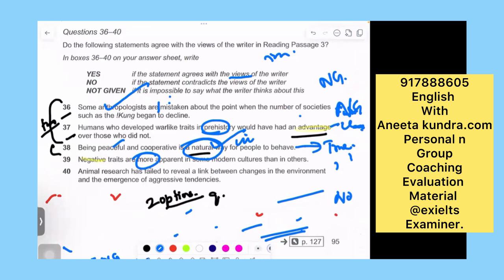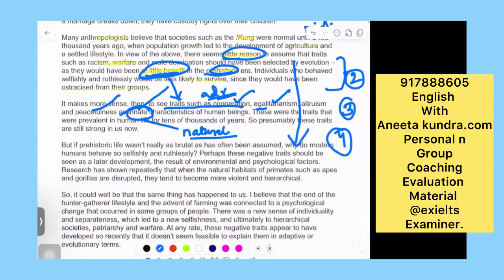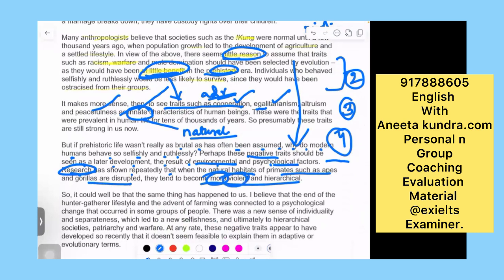And now, more apparent, less, we should say whether it was less, whether it was more, whether there was an increase in the negative traits or decline. We should know this, whether they are going to tell us about this. Let's see the next. Okay, but if prehistoric life was really as brutal as assumed, why do modern humans behave so selfishly? We don't know. Negative traits, that word is there, should be seen as a later development. Less or no, we don't know. Environmental and psychological factors, less, no, we don't know. Research has repeatedly shown that the natural habitats of primates, when disrupted, cause them to become more violent. That doesn't mean more violent, means they become more aggressive.